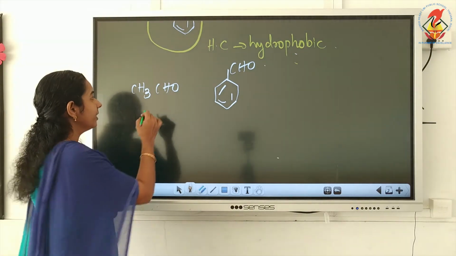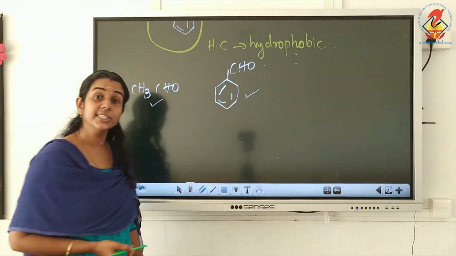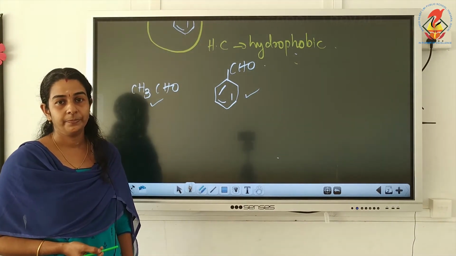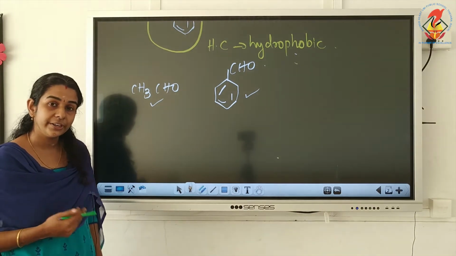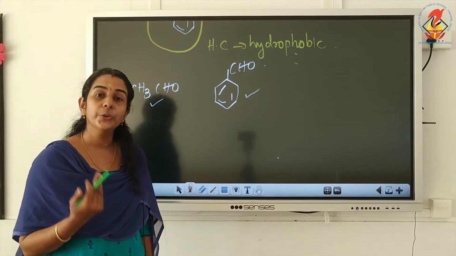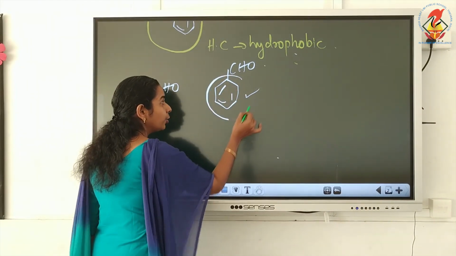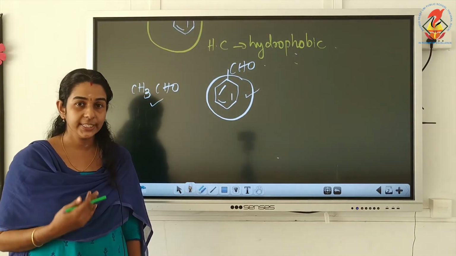So, why is acetaldehyde soluble in water and benzaldehyde insoluble in water? The reason is acetaldehyde can form hydrogen bond with water, but benzaldehyde cannot due to the large hydrophobic hydrocarbon part. Hope it is clear to you.